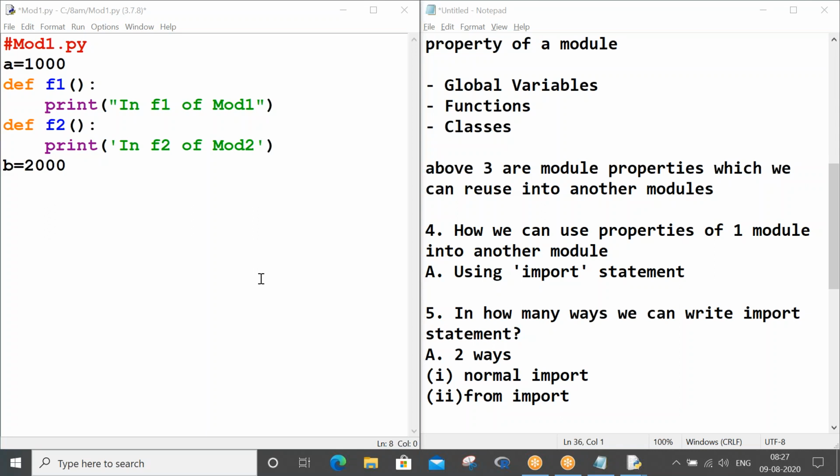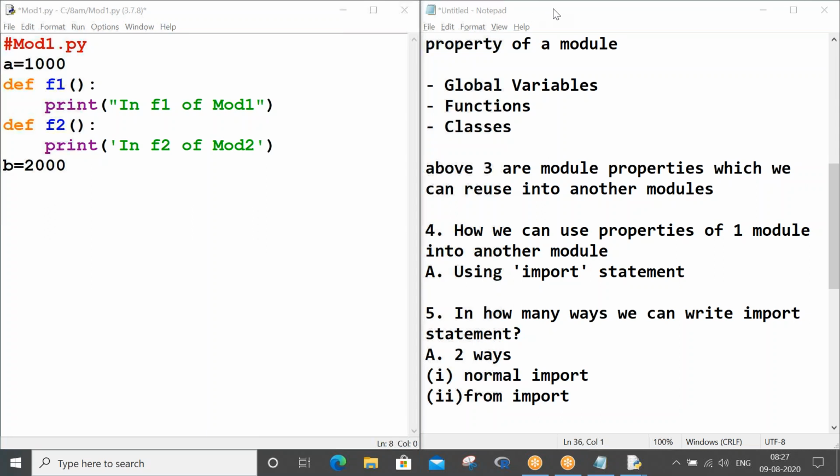You should understand the number of properties of a module very clearly, because you are going to learn how to utilize these module properties in another module using the import statement. No, 3 is also wrong. There are a total of 4 properties.